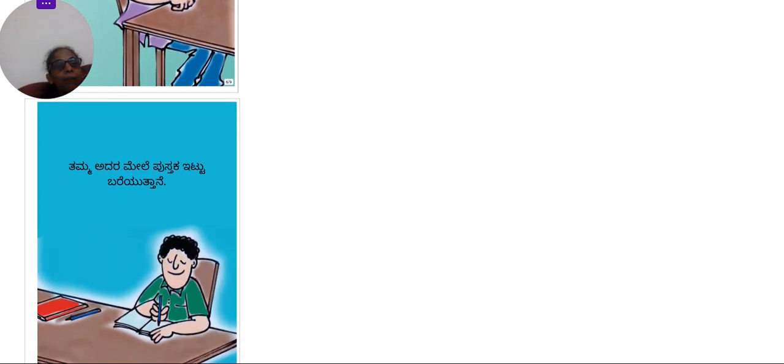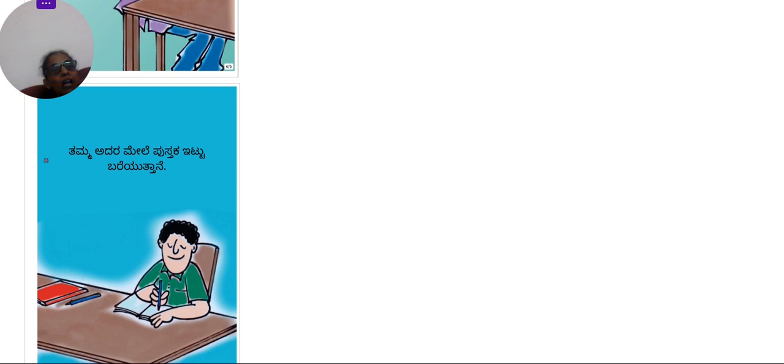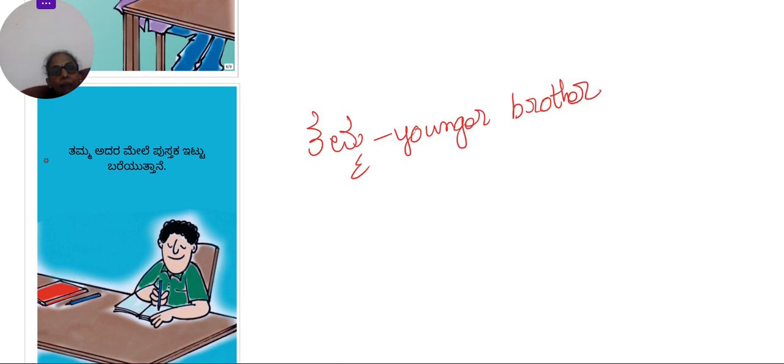Then, tamma adara mele. Tamma means younger brother. Okay. In Kannada, tamma means younger brother. So, tamma adara mele means on the table. Okay, pustakavannu. Again, vannu is missing here. Okay, tamma adara mele pustaka ittu bareyuttane. Bare means write, plus utta plus ane.